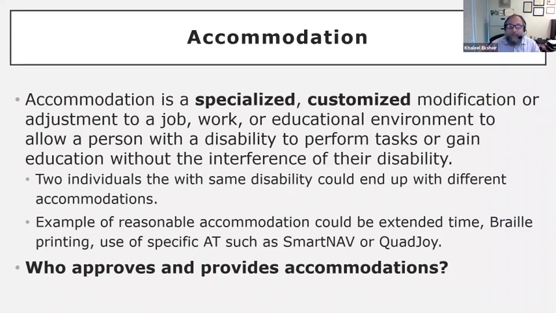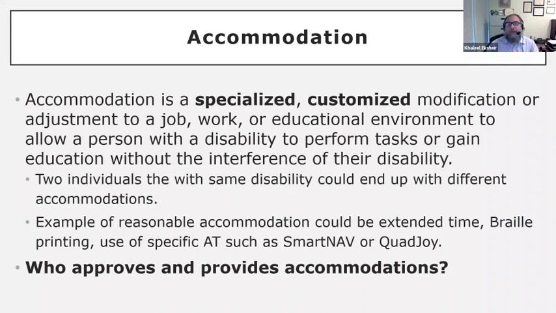Another example, Braille printing. Not all blind users know Braille. Some of them, most of them actually, especially older ones, but these days they rely on audio files with technology. So who knows that? It is the counselor. When the student meets with the counselor, they request the accommodation and they specify the accommodation. Sometimes a specific assistive technology.